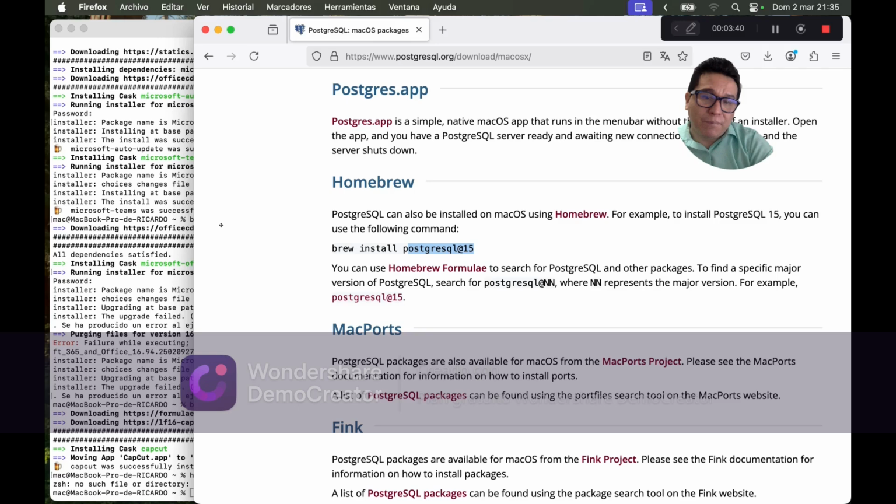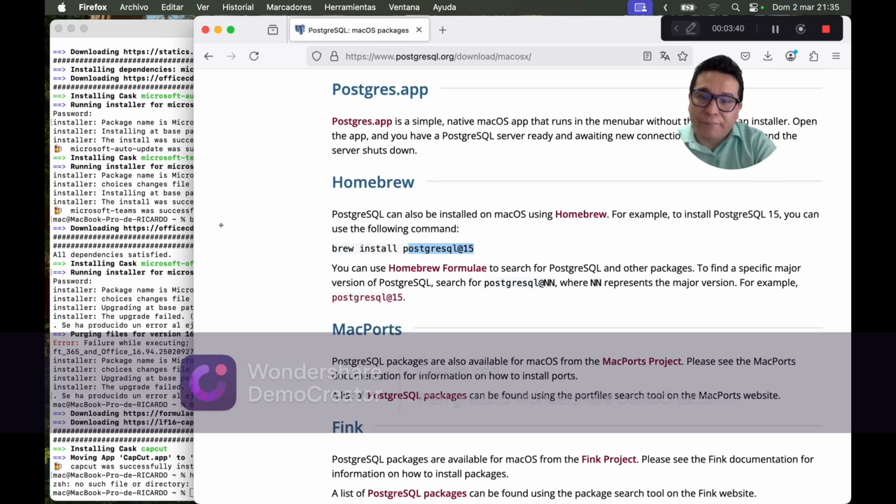It depends on your operating system. We also need to export the variable CPPFLAGS, which is equal to the include folder.